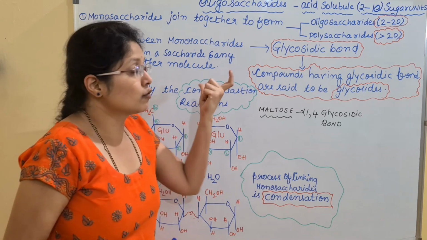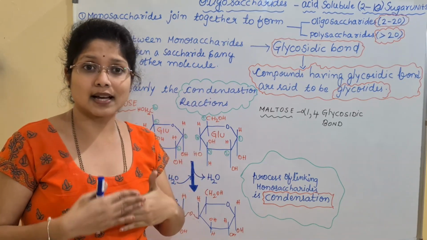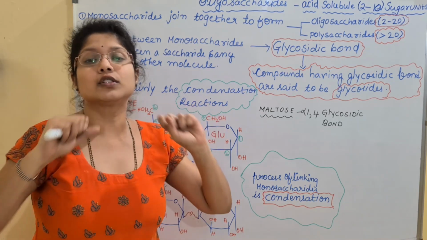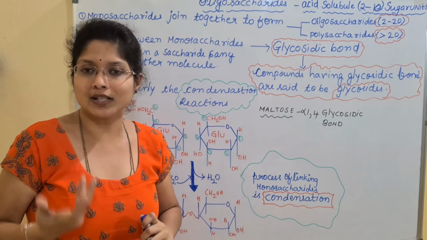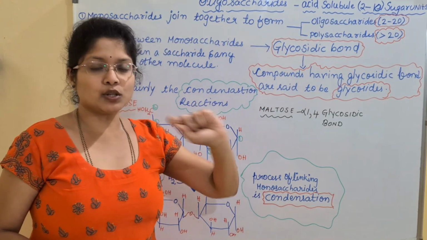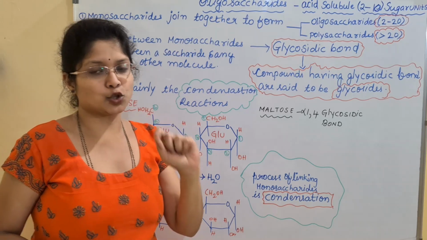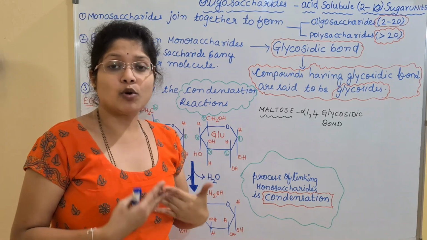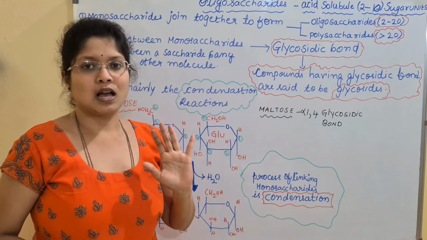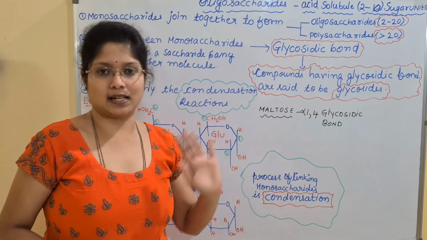And in the case of oligosaccharides, how are they formed? Yes, they are formed by the joining of sugar units. How many sugar units? It will range from 2 to 10. The minimum number of sugars that has to be present for a carbohydrate to be called an oligosaccharide is 2, and the maximum limit is 10.